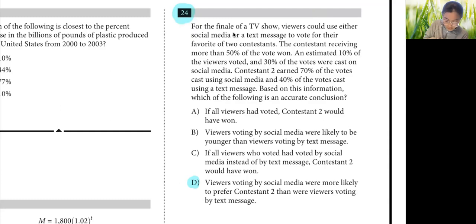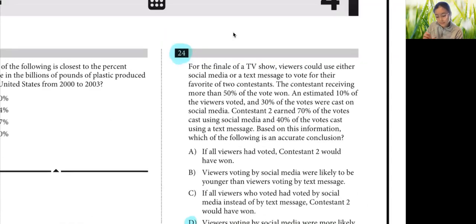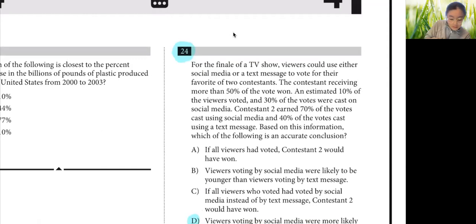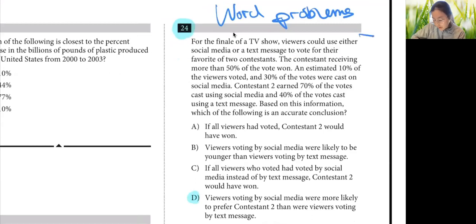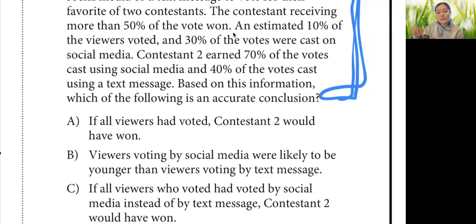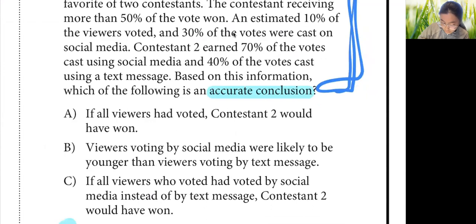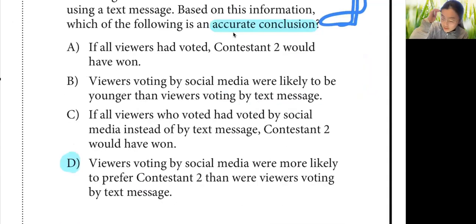So this is one of those typical word problems. Usually the question is going to be really long, but you just need the key pieces of information. So it's asking for an accurate conclusion. So we need to look for all the options that are inaccurate and eliminate them and get the answer.